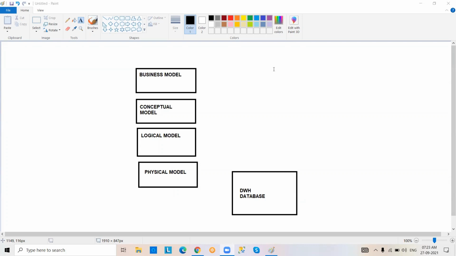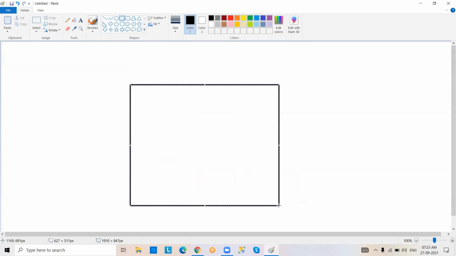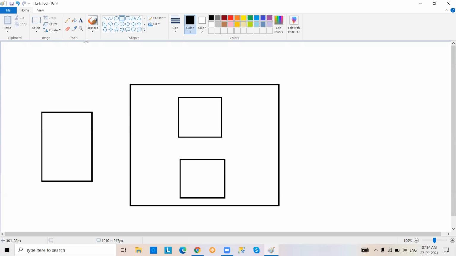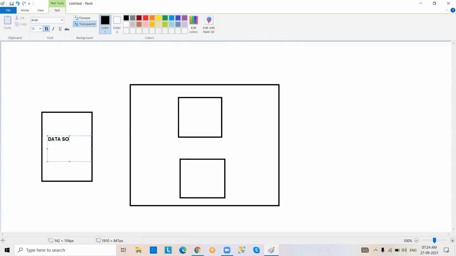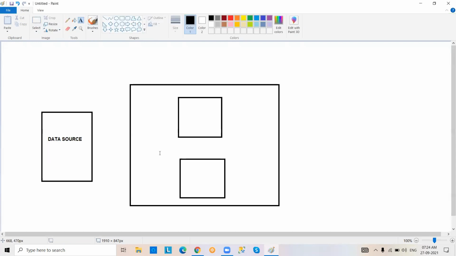Coming to the next scenario, now we are going to discuss the actual thing. So, sir, what is a model? Here the important part is, you go to the database. I'm talking about the data warehouse database, especially about data modeling. Suppose this is your data source, whatever source you are using.